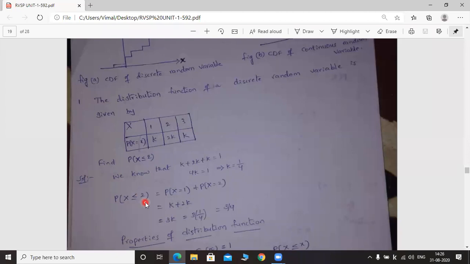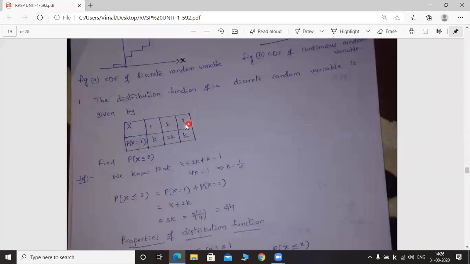Less than or equal to 2 means the random variable capital X takes the values which are less than or equal to 2. See the table, 2 is present. Equal to is also written, that's why you have to consider 2 also. Next, what are the values less than 2? Only 1 is present here. So you have to consider these two values only, because 3 is greater than 2.